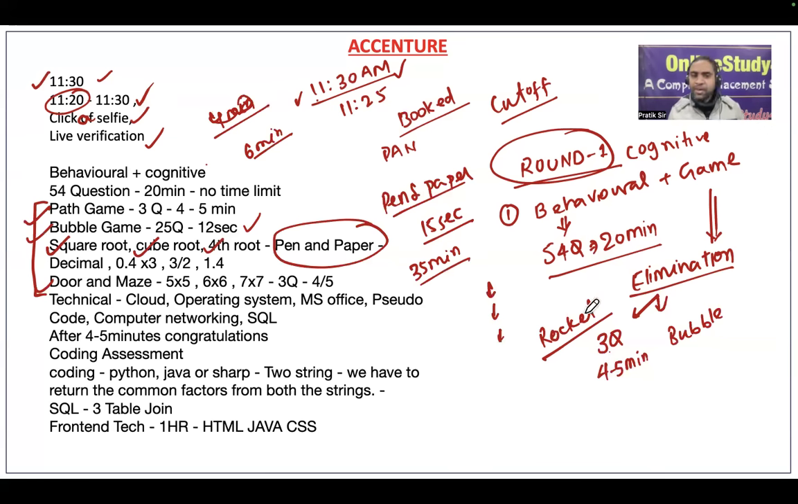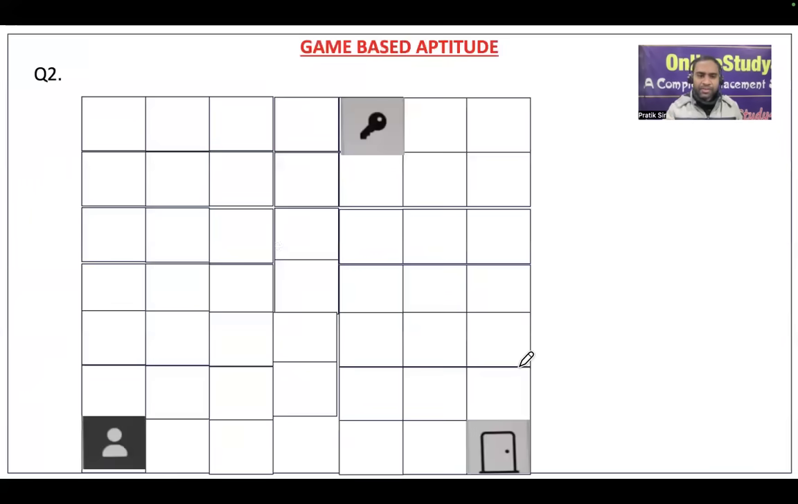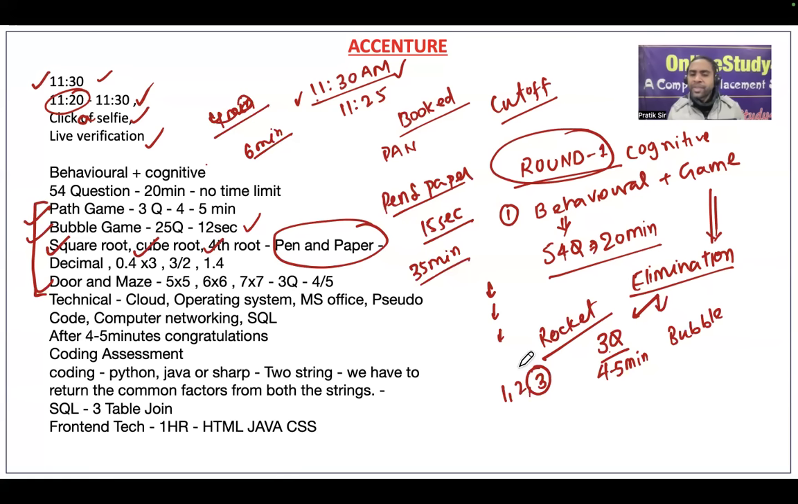So now suppose this path game has three questions. So first, second, the third game will be a little tough. We will see. And then for bubble also same thing, the last will be tough. And then for door and maze, 5 cross 5 was the first game, 6 cross 6 was the second game, and 7 cross 7 will be the third game. Okay.